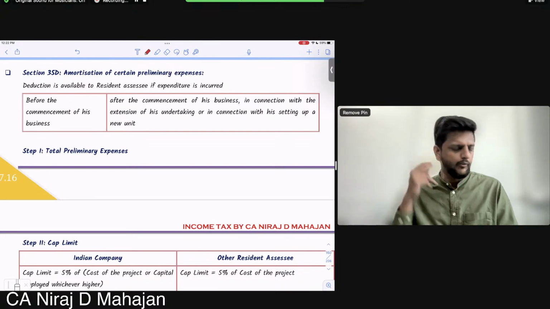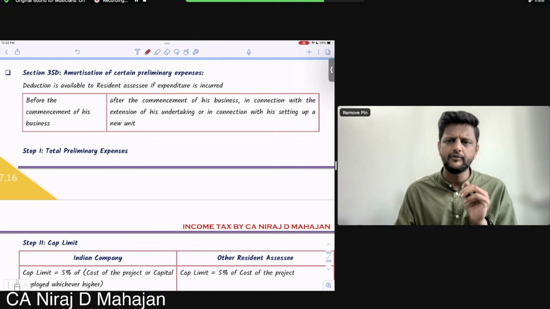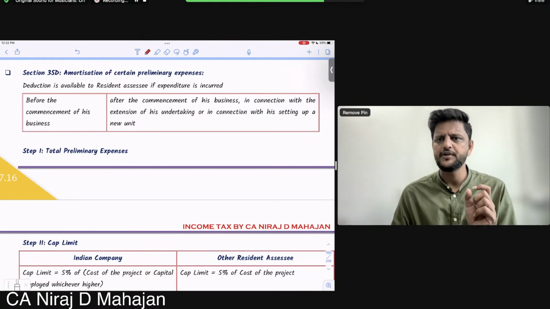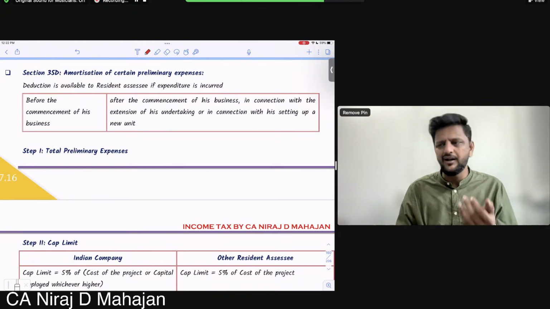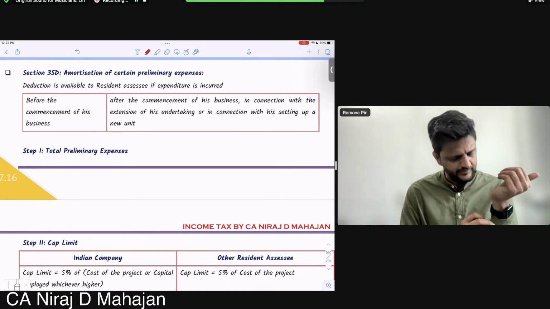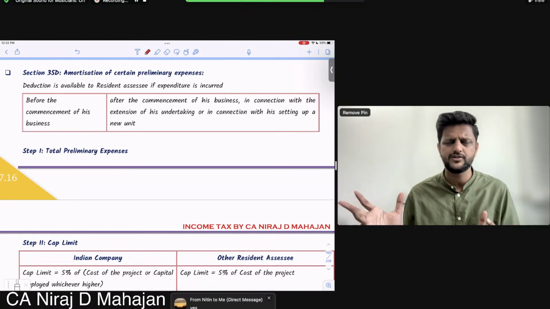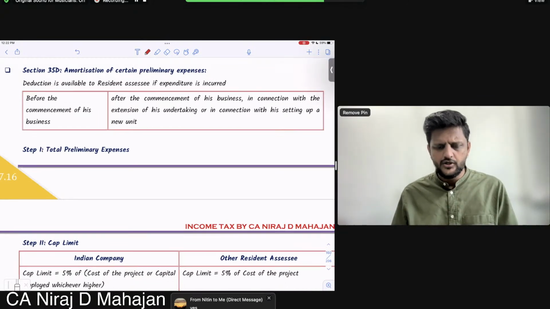So check, amortize means what? Spread over, adjust that preliminary expenses. Now, what is the expenditure for the year? We allow it in the year. But if it is of a couple of years, then we spread it over, or we allow it over a period of time, just like your pre-construction period interest in house property. Same thing. It is a big chunk of expenditure which will be spread over some number of years. Clear?